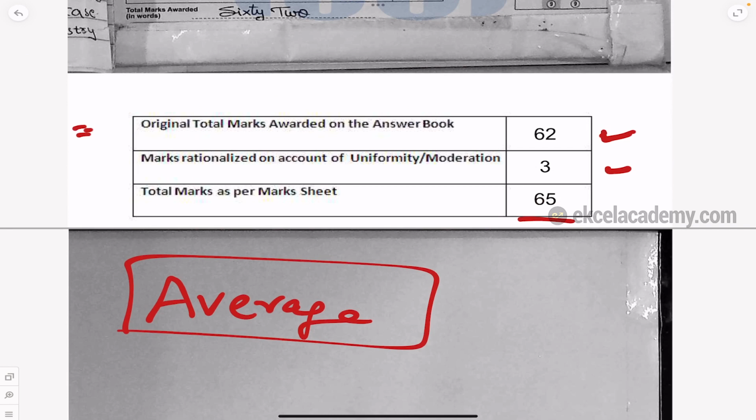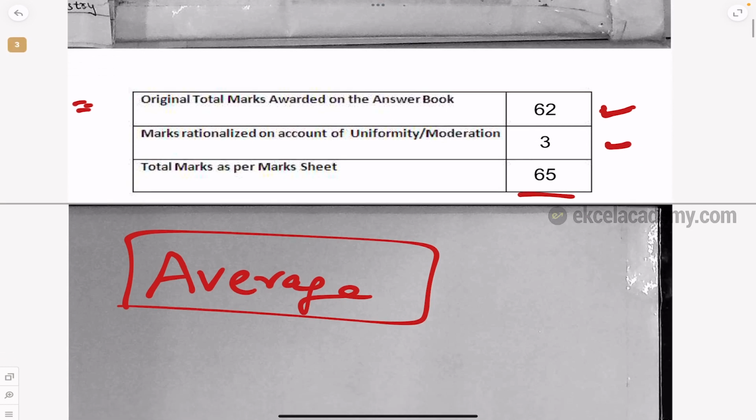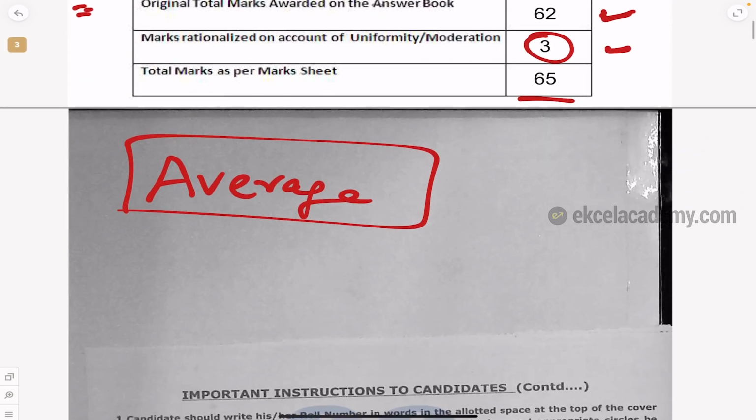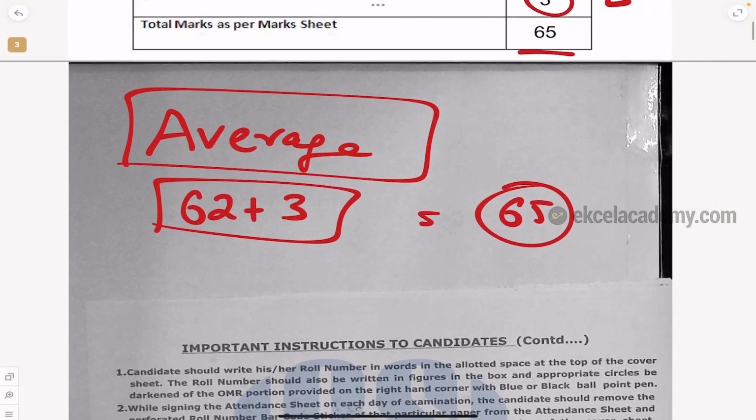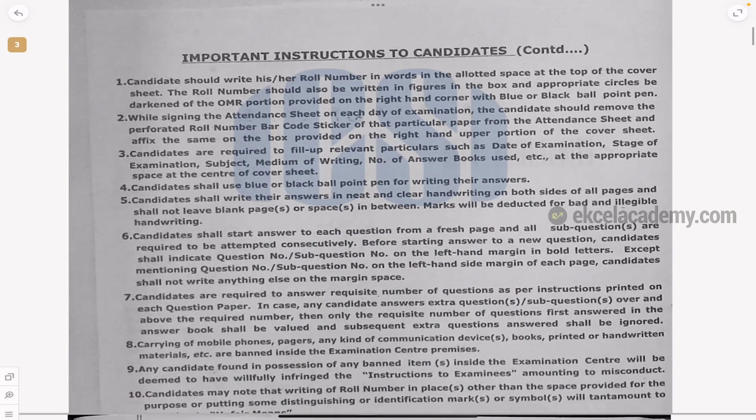But overall, all the other people who corrected the paper gave a little more average marks. That way we get the rationalization marks, 3 marks, and finally we get 62 plus 3, 65 marks. ICSI corrections are always fair, and that is the best part for all of us to understand.